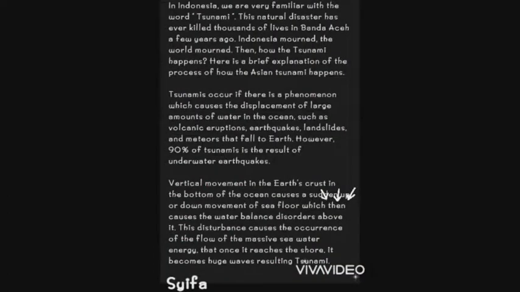Chronological connection: then. Generic participant: tsunami, specifies the disturbance caused the occurrence of the flow of the massive seawater energy. Simple present tense: tsunamis occur if there is a phenomenon which causes the displacement of a large amount of water in the ocean. Action verb: fall, movement.